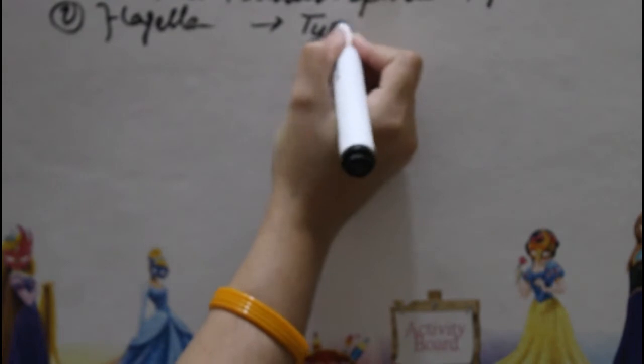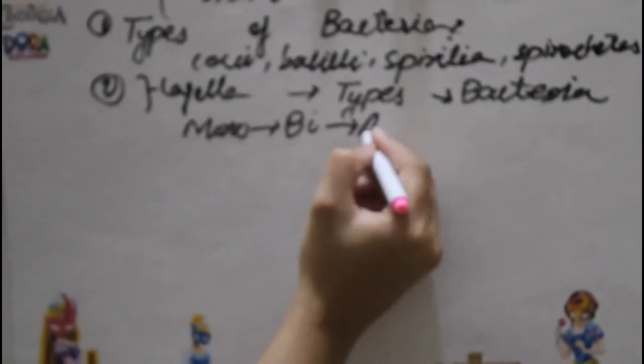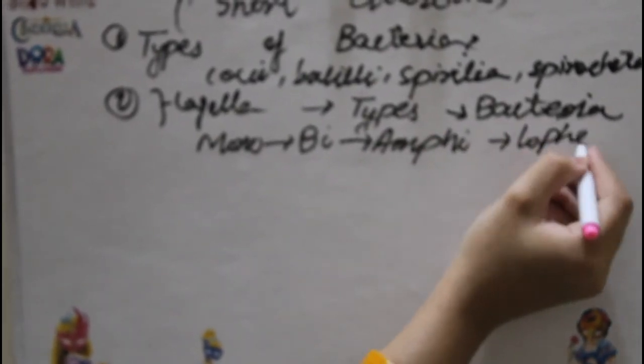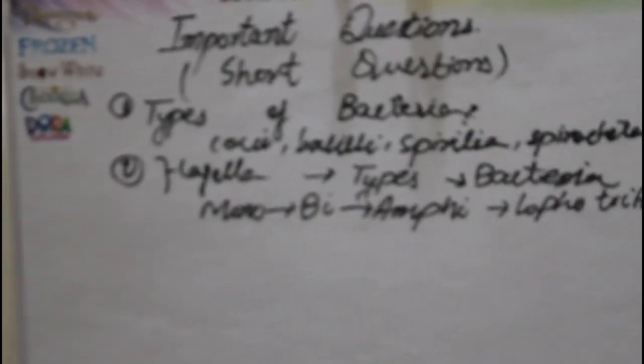Then comes the types of bacteria on the basis of flagella. What are the types of bacteria on the basis of flagella? They are monotrichous, bitrichous, amphitrichous, lophotrichous: mono, bi, amphi, lopho. The word is trichous, and these types are on the basis of the appearance of the flagella, how the flagella exist in the bacterial cell.